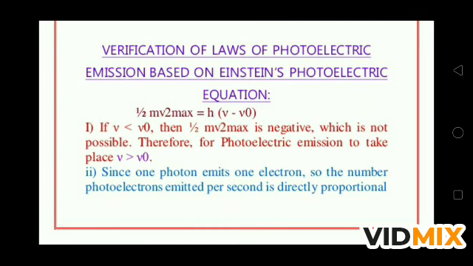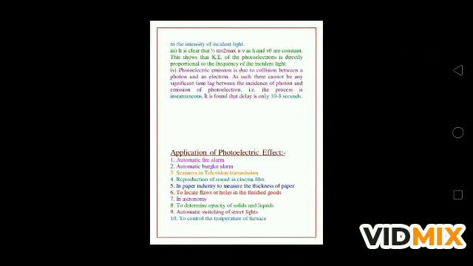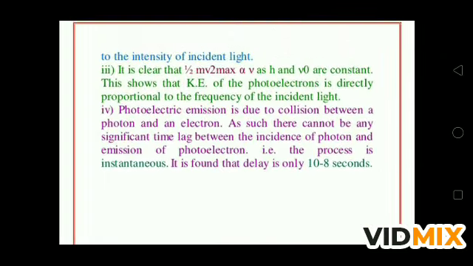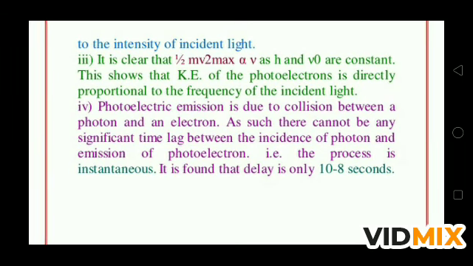The second: since one photon emits one electron, the number of photoelectrons emitted per second is directly proportional to the intensity of incident light. The third: it is clear that half mv² maximum is proportional to ν, as h and ν₀ are constant. This shows that the kinetic energy of the photoelectron is directly proportional to the frequency of the incident light.